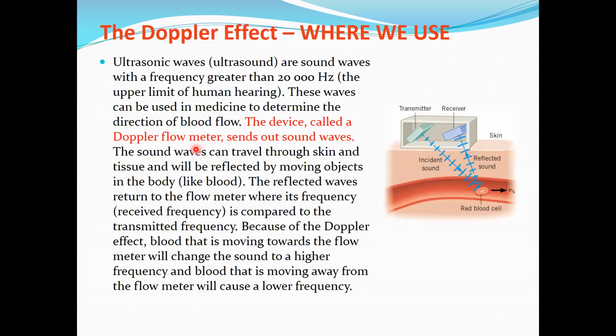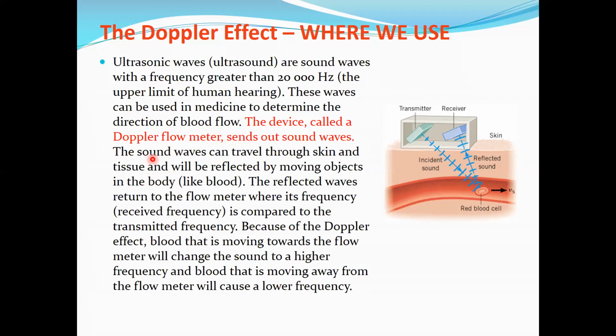Okay. And where do we use it? It's a medical use. That's what we call Doppler flow meters. Ultrasound are sound waves with frequency greater than 20,000 hertz, just above the frequency that we can hear, the upper limit of human hearing. These waves can be used in medicine to determine the direction of blood flow.